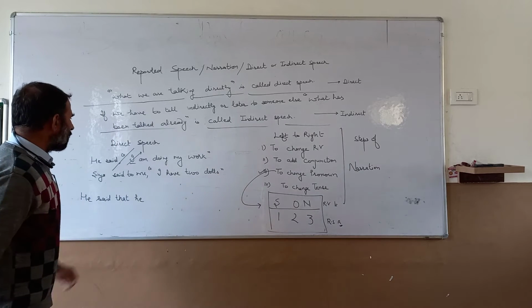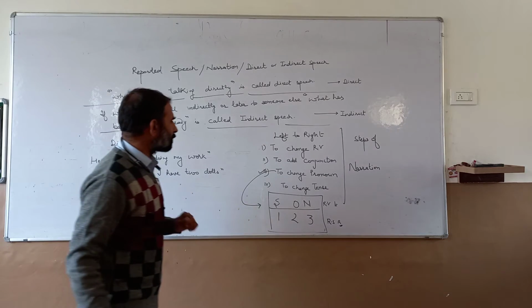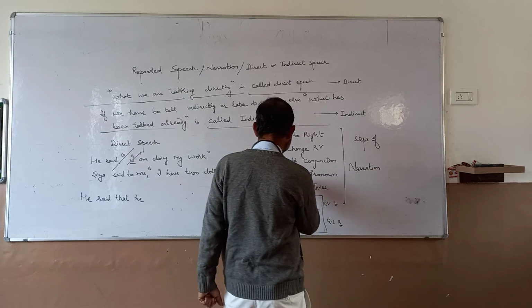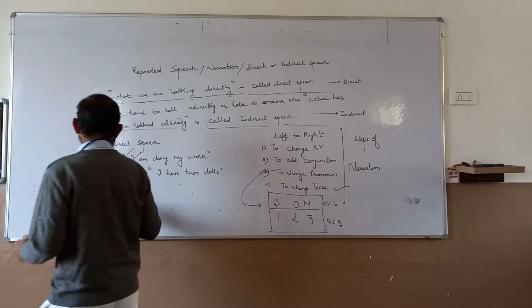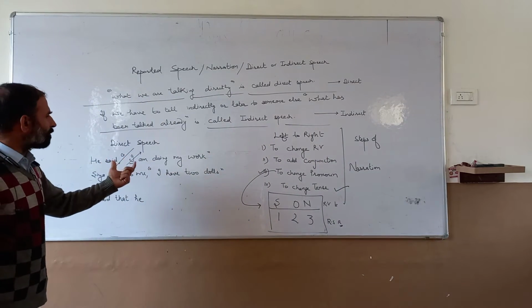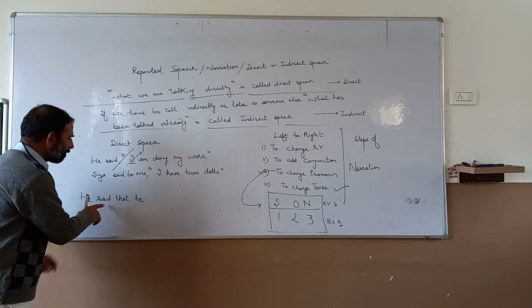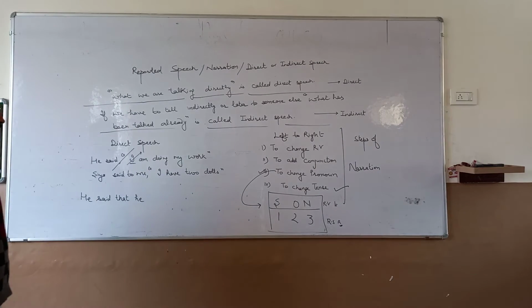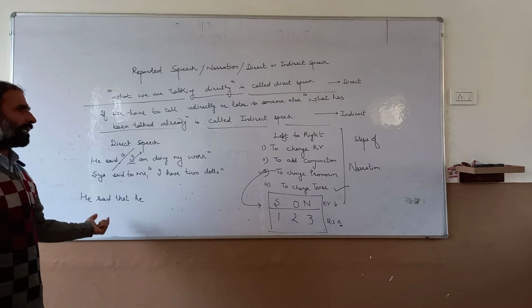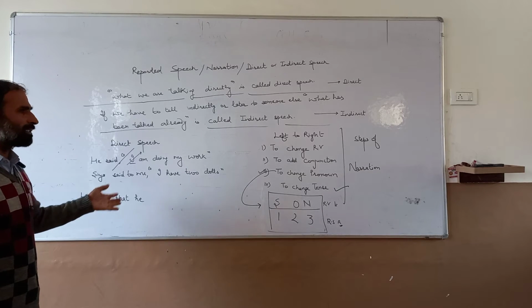Next, present continuous is given, so we have to make it past continuous to change the tense. Why change the tense? What is the reason behind changing the tense? Because the reporting verb is given in past, second form. If the reporting verb is given in present or future, then we need not change the tense.